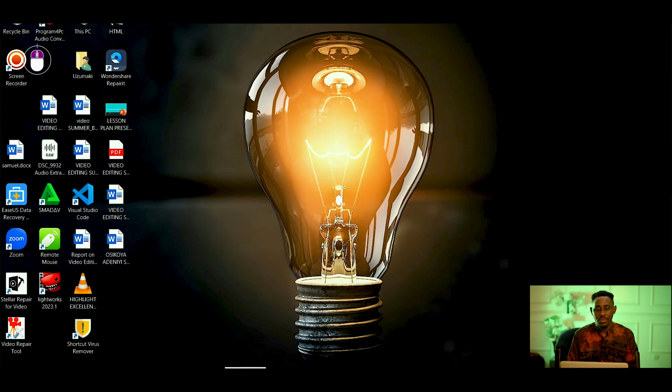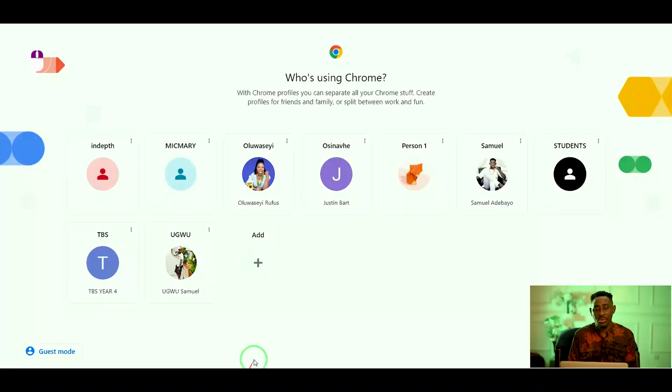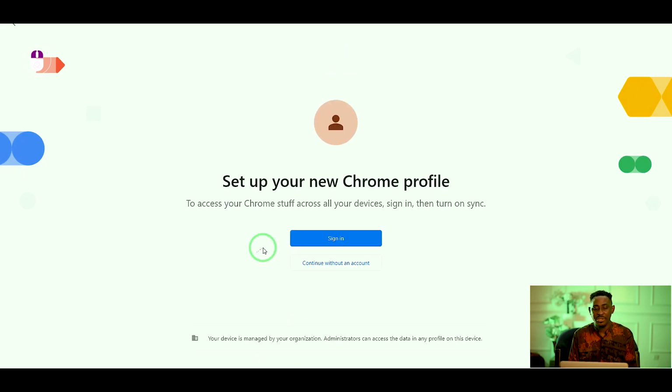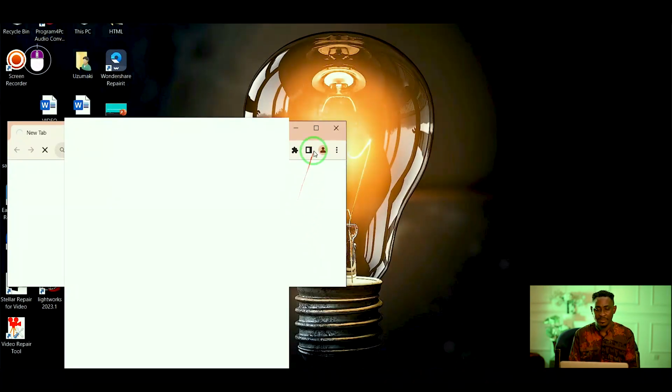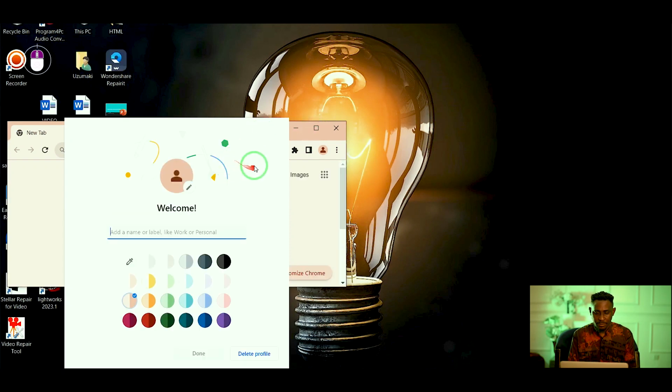So this is Google Chrome. All I just need to do is double click on Google Chrome, and then it will open the Google Chrome page. It will ask me to choose an account that I want to use. I'll just add new account, and then I'll say continue without signing in. I don't need to do all of this, but I can just click done. So it's just asking me to choose a theme.